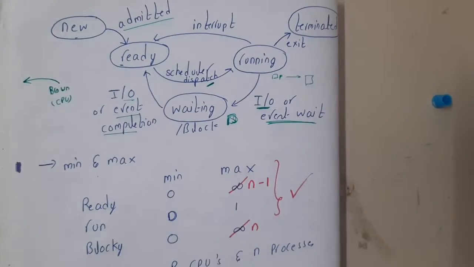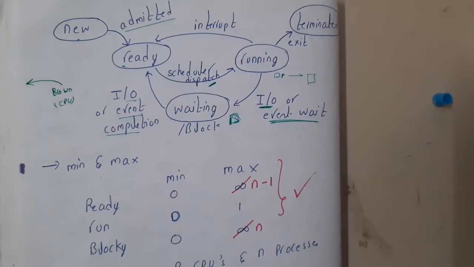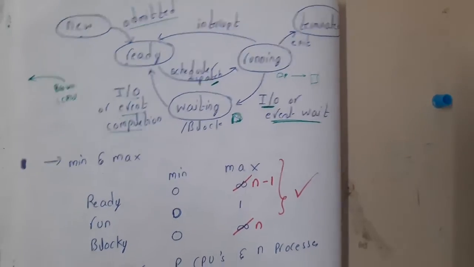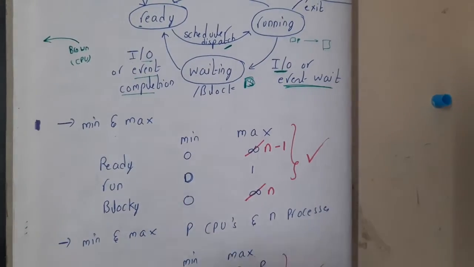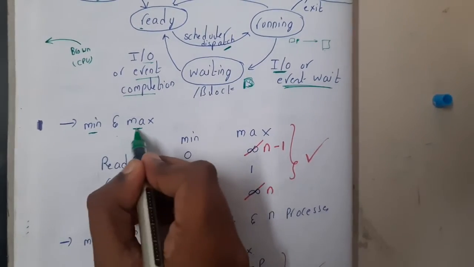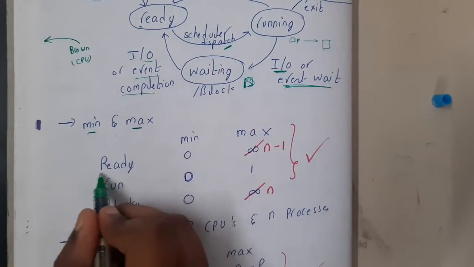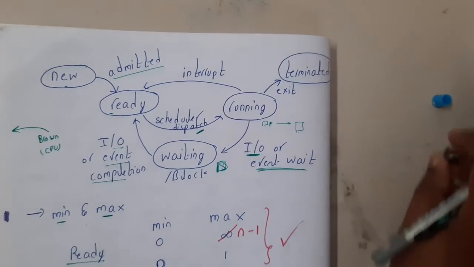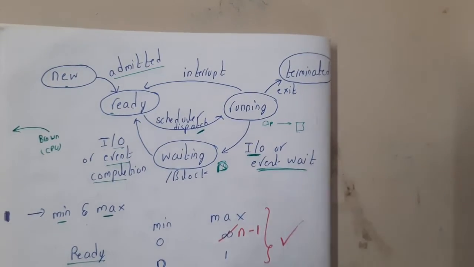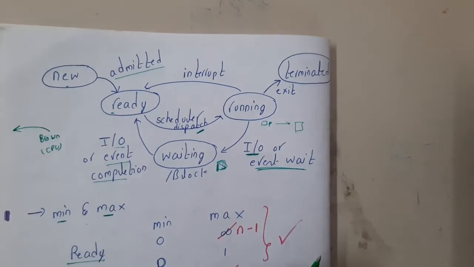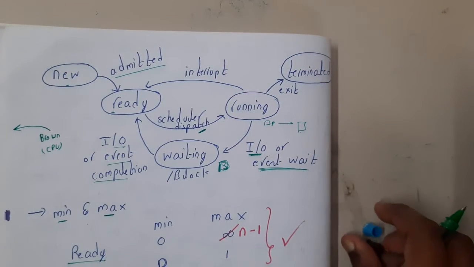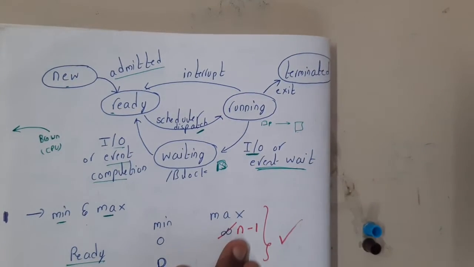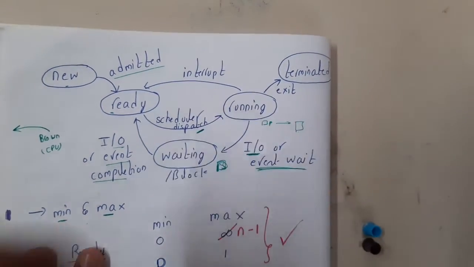Now let us go through a standard question which was asked a few times in GATE, guys. The question is the minimum and maximum number of items in ready, running, and blocked. At any moment of time, is there any condition that in a ready state there should be any number of items, guys? Please understand. Let me take a piece of paper, I'll be explaining this question. Let us explain here only.